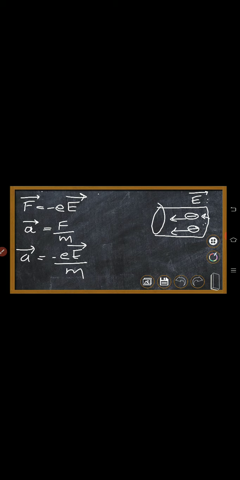When the electrons are moving in the conductor, they will collide with some vibrating ions in the conductor. There will be ions and the electrons are colliding with the ions. The small interval of time between two successive collisions is tau. Tau is called the relaxation time, and that relaxation time comes from the collision of electrons and ions.